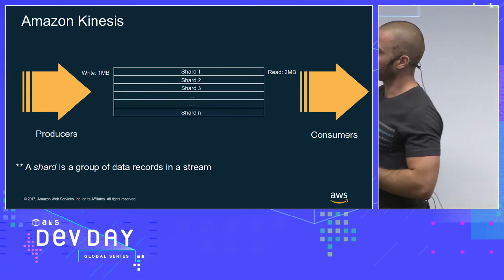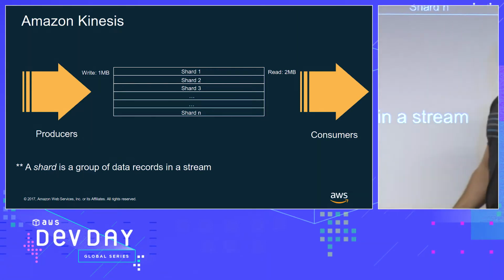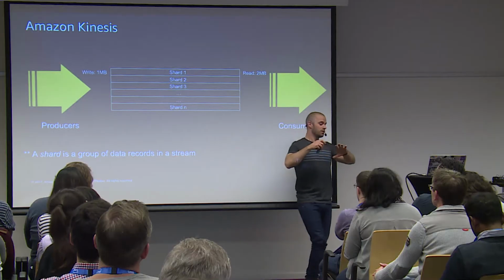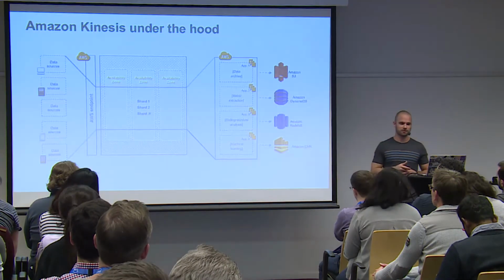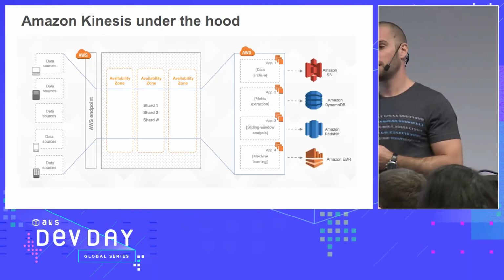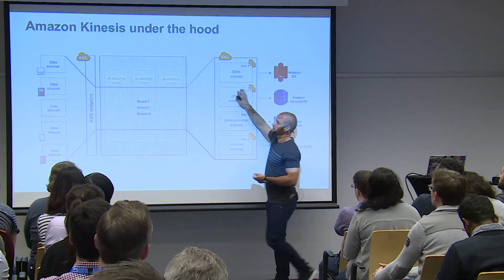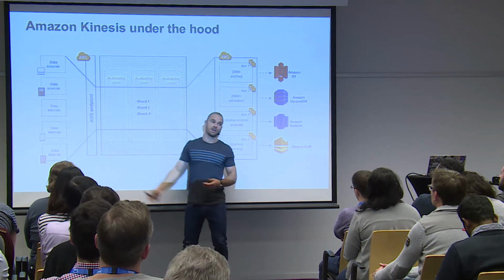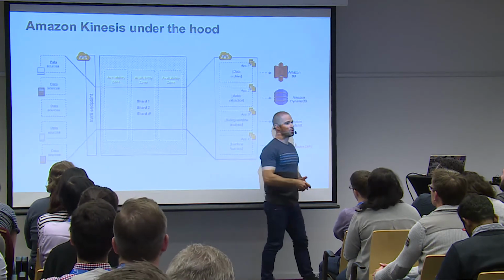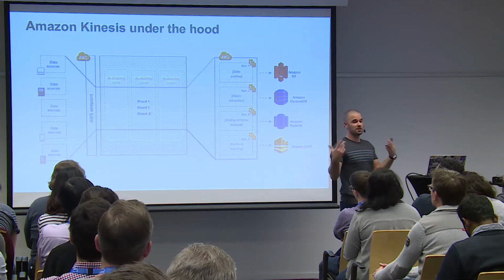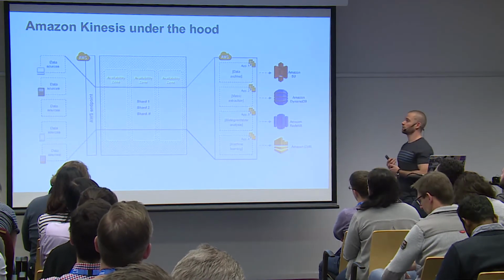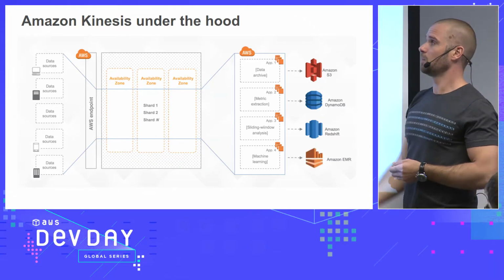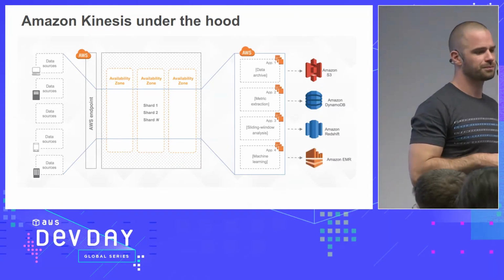And in terms of vocabulary, we use producers. Those are the components that are sending data to Kinesis, and then consumers, the ones that consume. And as I said, it's a regional service, so by default it's sitting on top of the availability zones, right? So if you would have problems on an AZ, the service will still be running and delivering your data to your systems, for example, to Amazon S3 or any other target.